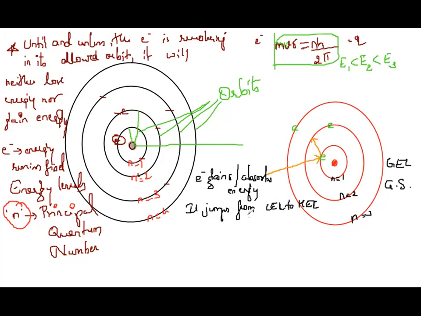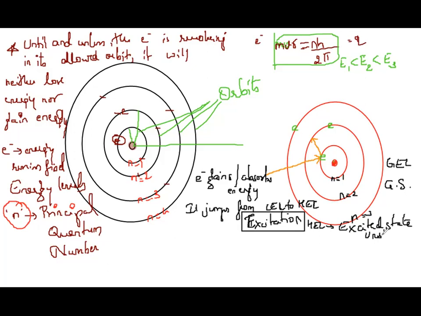And this process is called excitation. What is it called? It is called excitation. When an electron absorbs certain energy and jumps from a lower energy level to a higher energy level, that is called excitation. And that higher energy level is called the excited state. What is it called? Excited state.